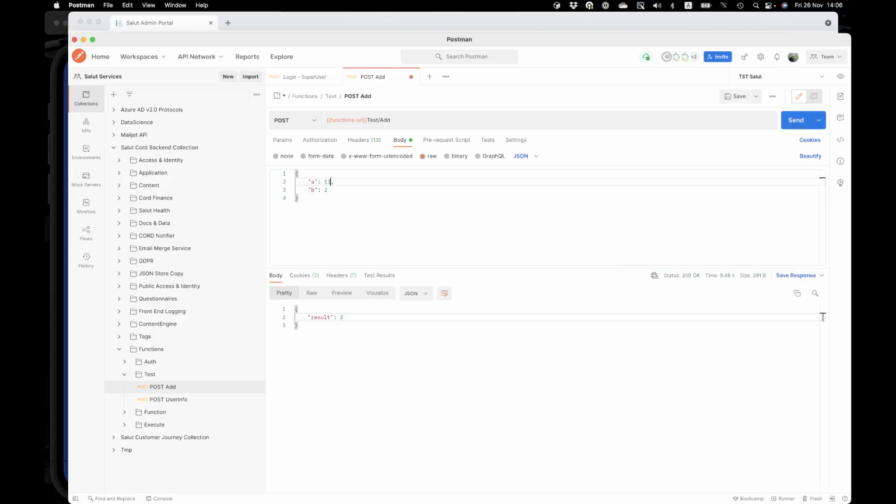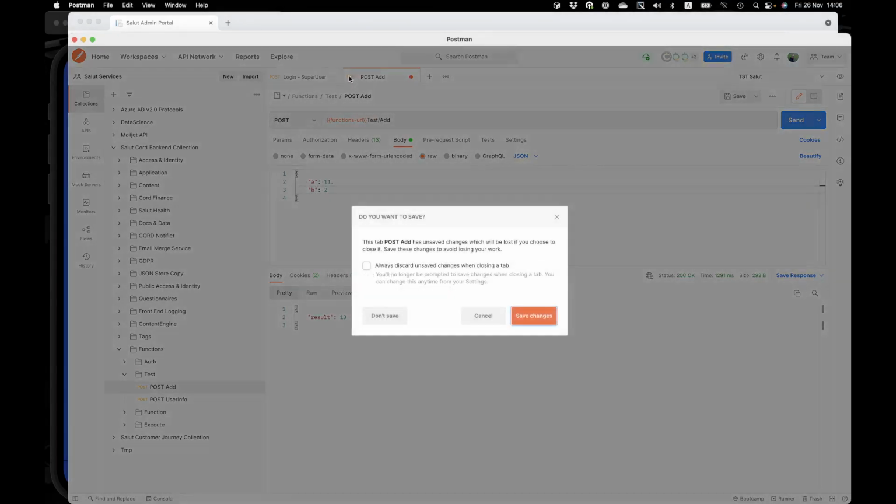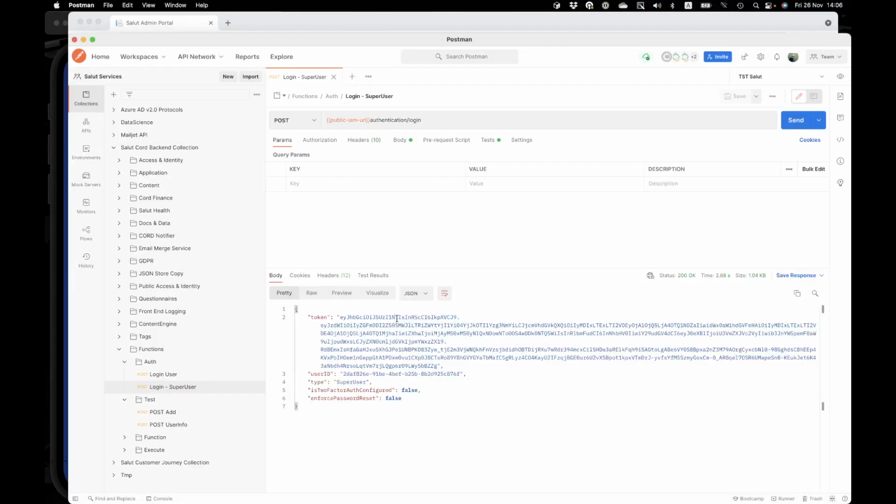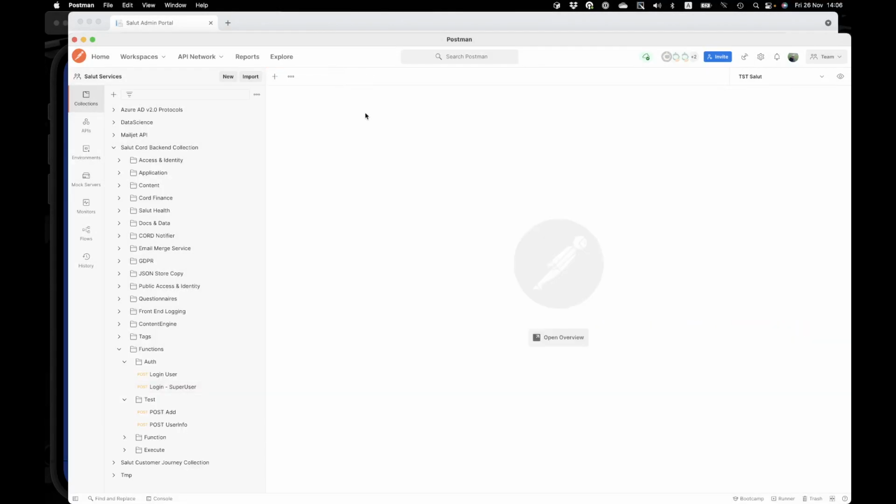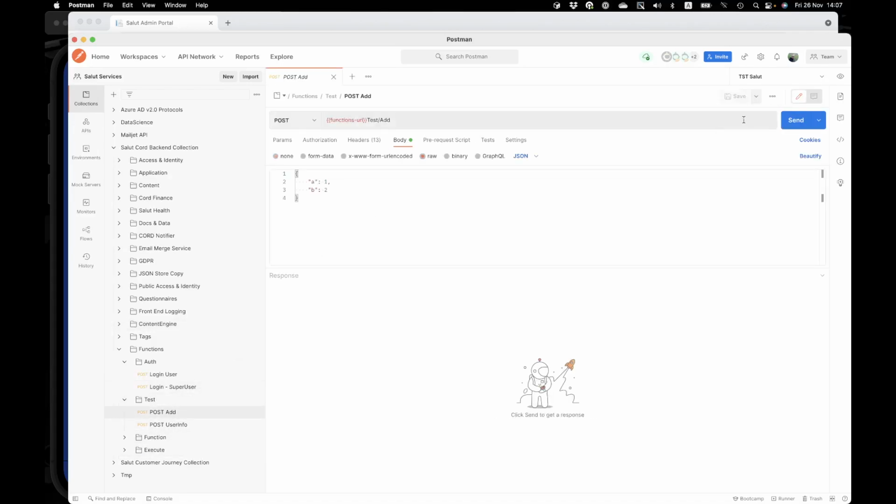Let me try to mess with the numbers. Okay, result is 13. So it's a pretty simple API, and we can invoke this via the POST method and pass some parameters. Cool. What we can do is create a Salute function for this test system invocation.